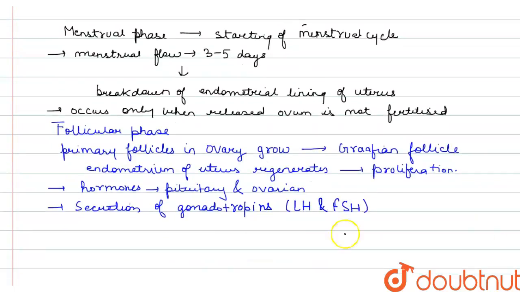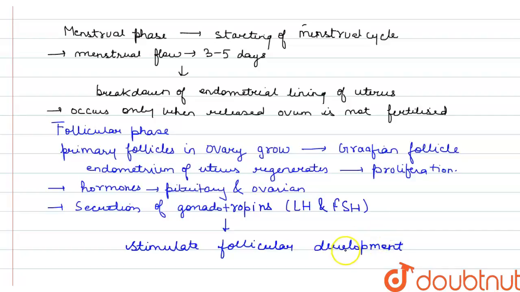Also, they stimulate growing follicles to secrete estrogens. Now both luteinizing hormone and follicle stimulating hormone attain a peak level in the middle of the cycle, that is about the 14th day of the menstrual cycle.